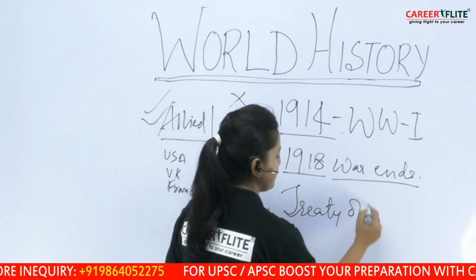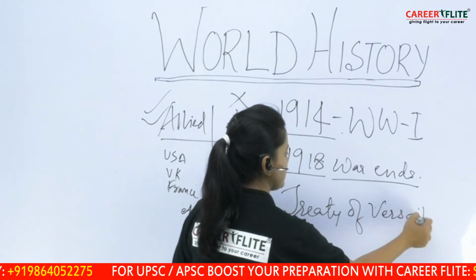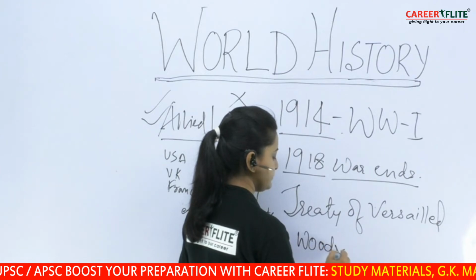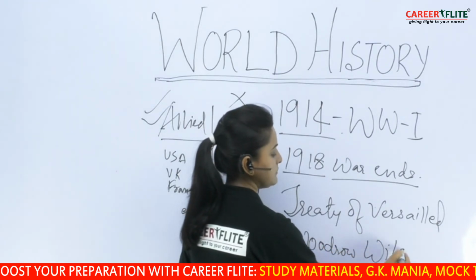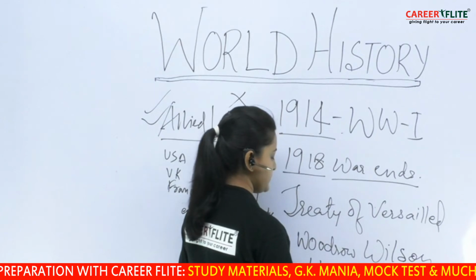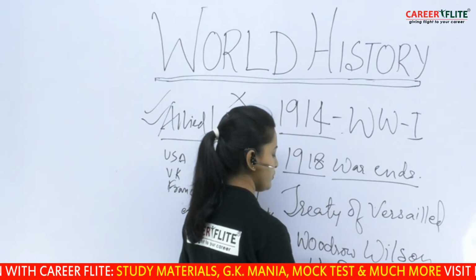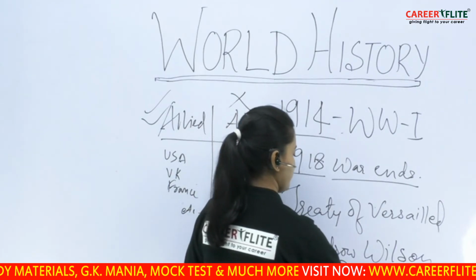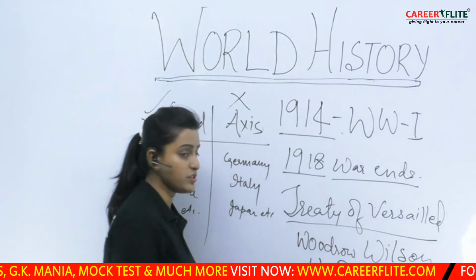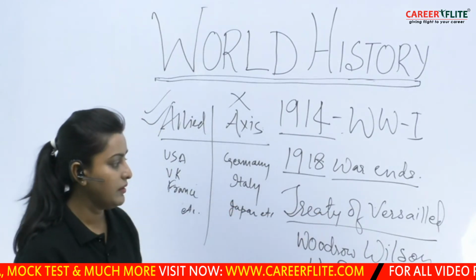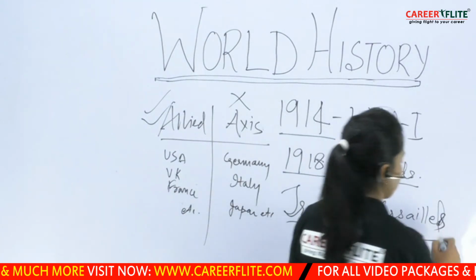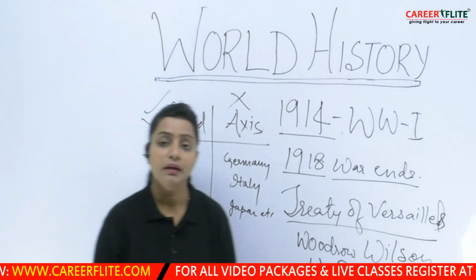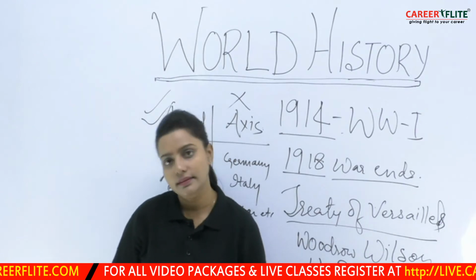Treaty of Versailles, where Woodrow Wilson was a very important person who gave his famous 14 points doctrine, by this Treaty of Versailles. Now see, what was this Treaty of Versailles? This was nothing but an agreement by which peace would be maintained in the world.